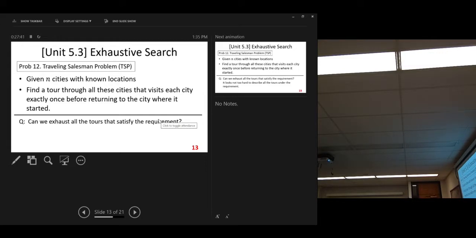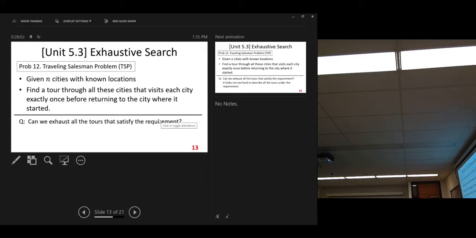It is an optimization problem. Okay? You have so many different ways, but which one has the shortest total distance? So we want to find that. That is the problem. Very hard problem. Extremely hard problem.